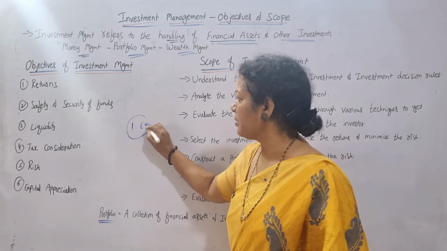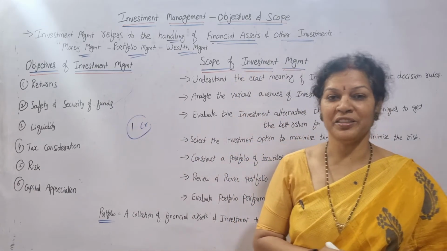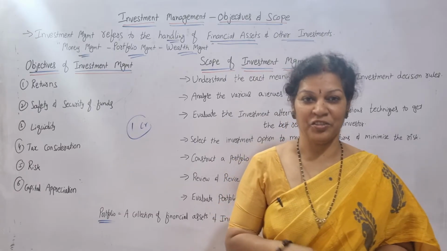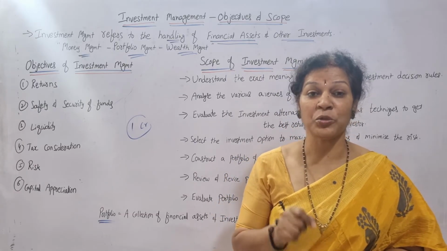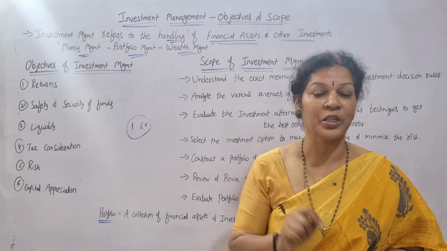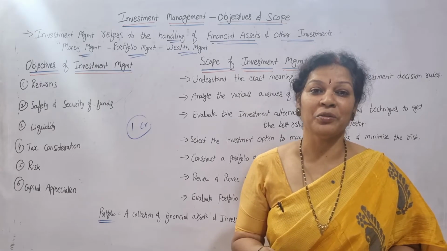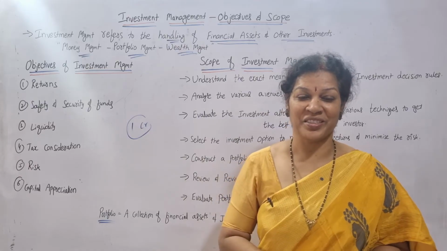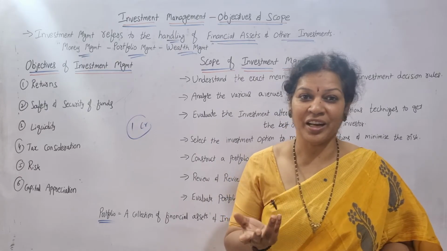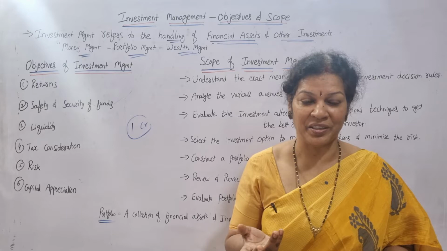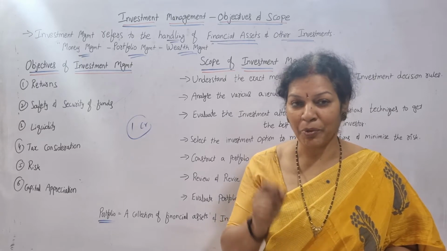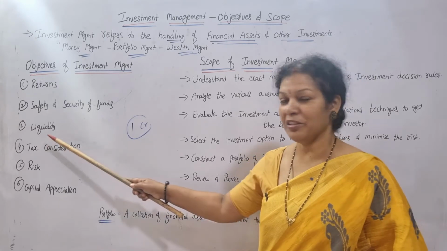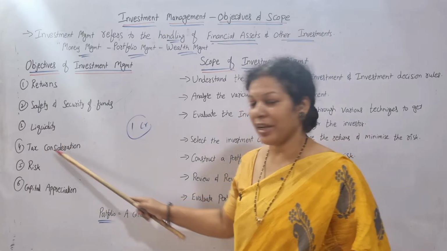When I need some money, can I encash it? If I can encash quickly, then there is liquidity. If liquidity is not there, my 1 crore is blocked. What is the use? When I need it, I can't encash it. So one important objective of investment management is liquidity.